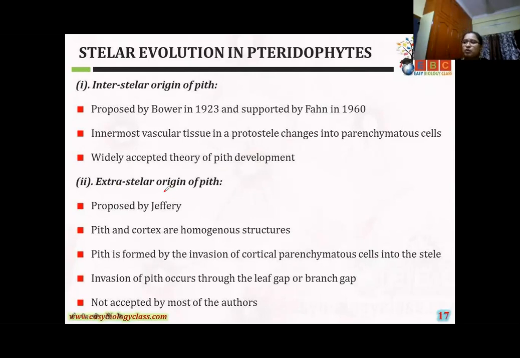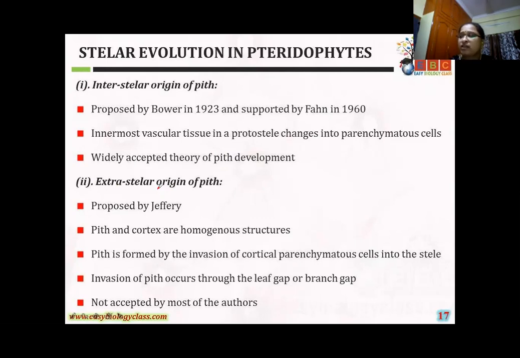The second one is the extrastellar theory, girls. This theory was forwarded by the scientist Jeffrey, in 1897, 1902, 1907. He believed that the pith is of extrastellar origin.